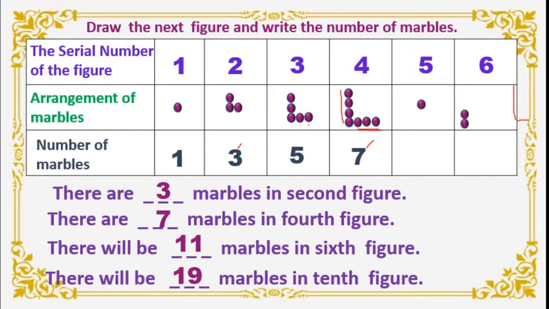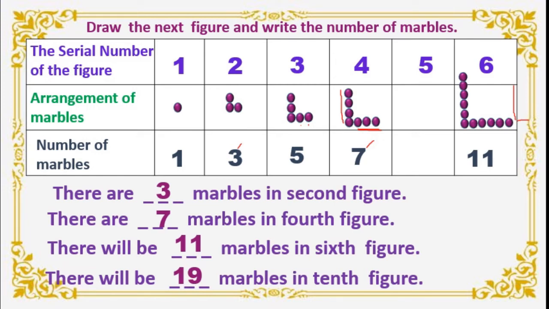Okay, 1, 2, 3, right? 6 in the horizontal and 6 in vertical. That is altogether it became 11 marbles, isn't it?